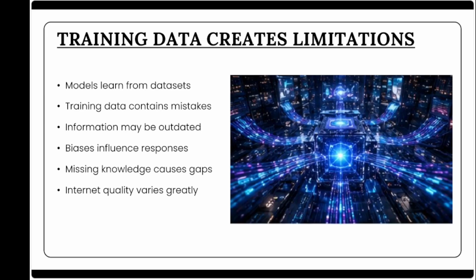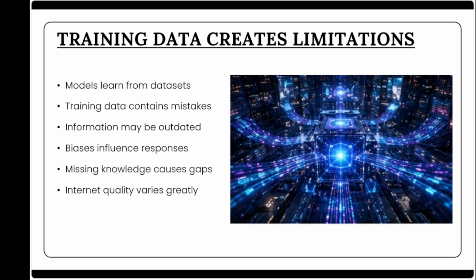AI models are trained using enormous amounts of data collected from books, websites, articles, code repositories, and online discussions. But the internet itself is not perfectly accurate. Training data often contains outdated facts, conflicting information, biases, misinformation, and low quality content. Because AI learns patterns from this data, it can also absorb these imperfections.